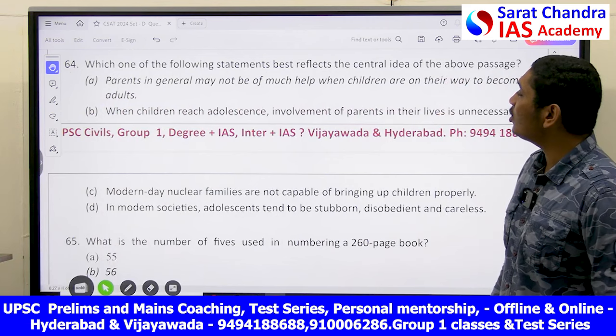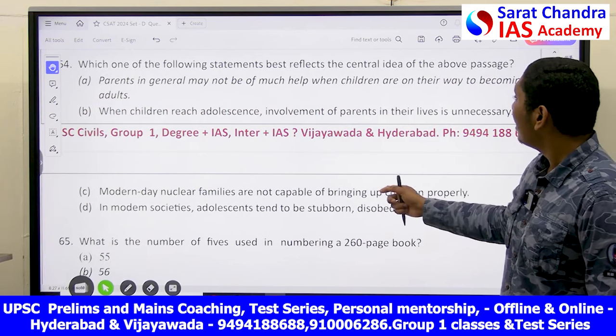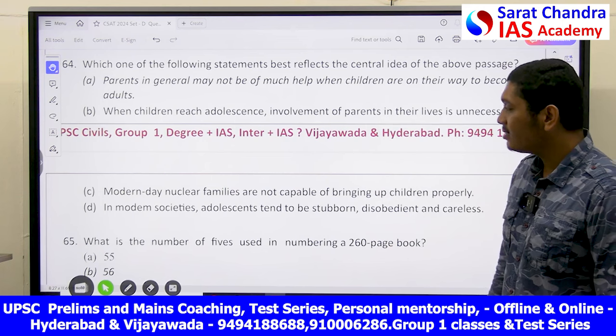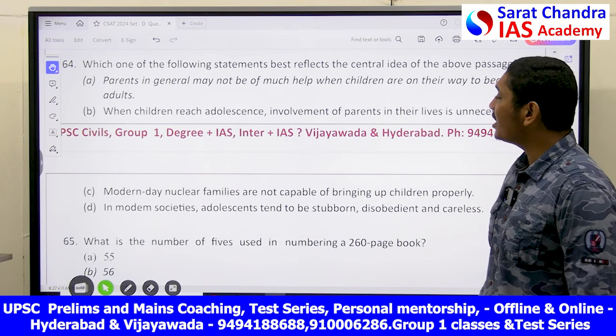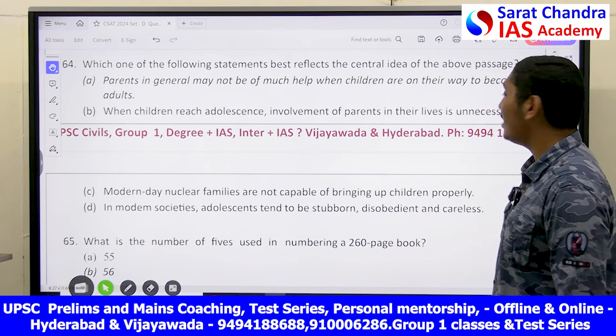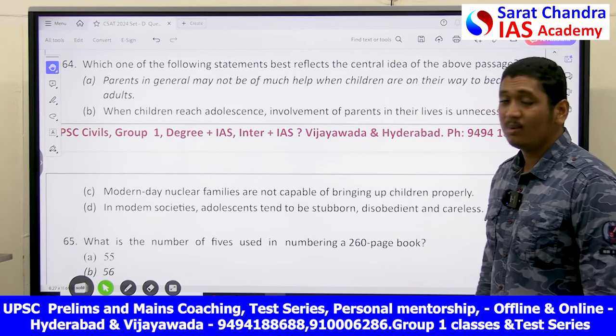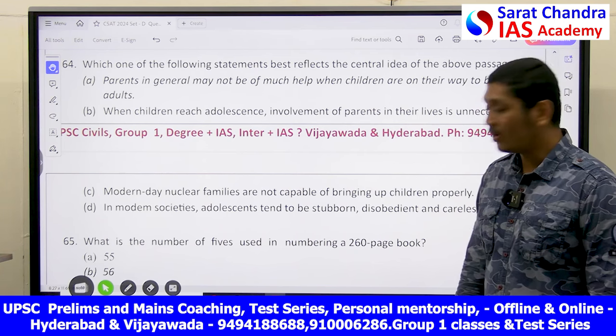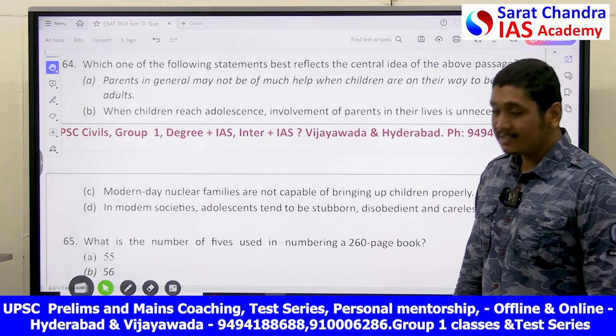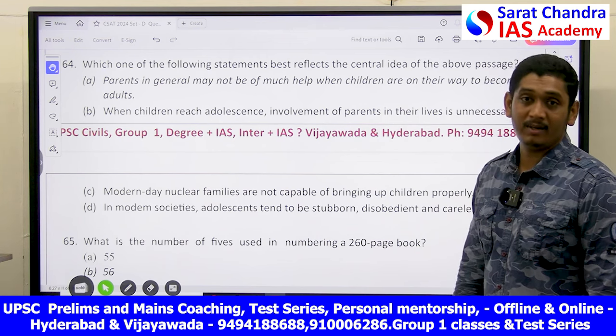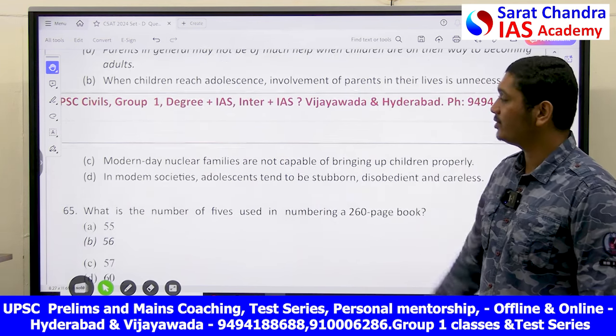Parents in general may not be much helpful when children are on their own way of becoming adults. 1. Once children reach adolescence, involvement of parents in their lives is unnecessary. No, he did not want to say don't involve. Not at all. Involvement is not the issue. He said don't overpower your children. That's what he wants to say.